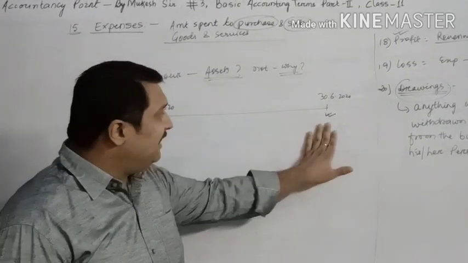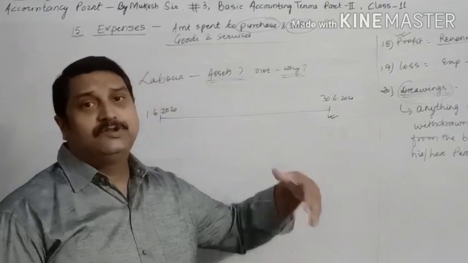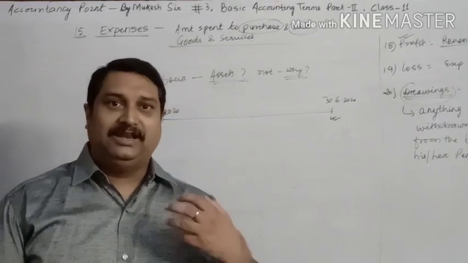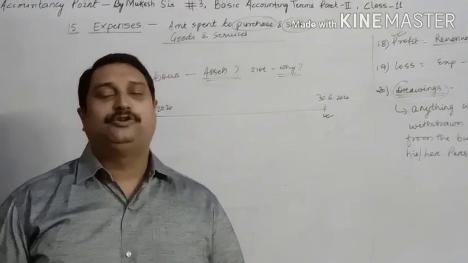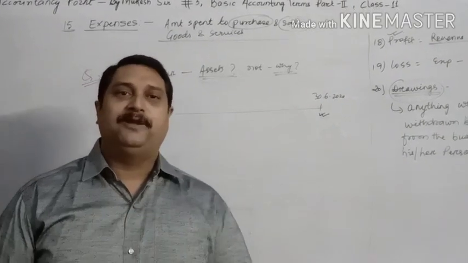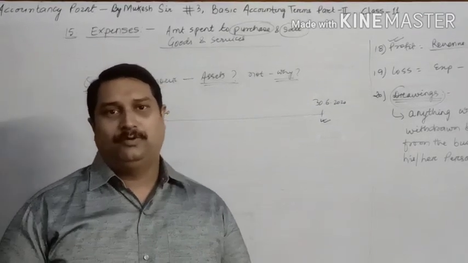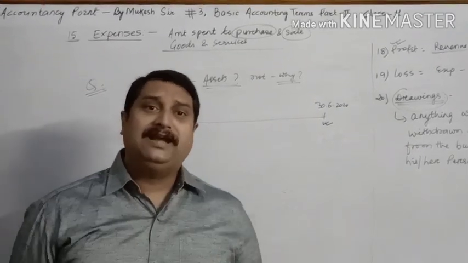So if they have provided the service, we pay salary, so salary is an expense. So from that point of view, if you see the labor, the service which you avail, the payment which you make for that is an expense. So from that point of view, we call it an expense.